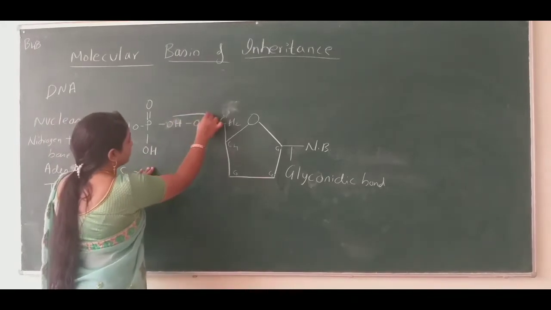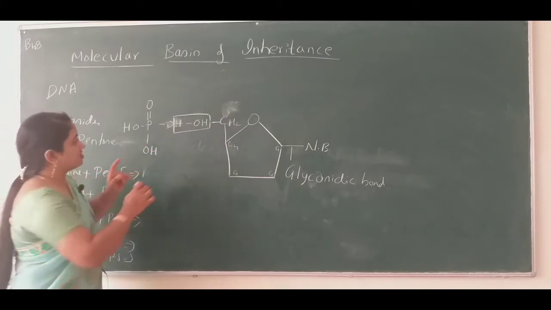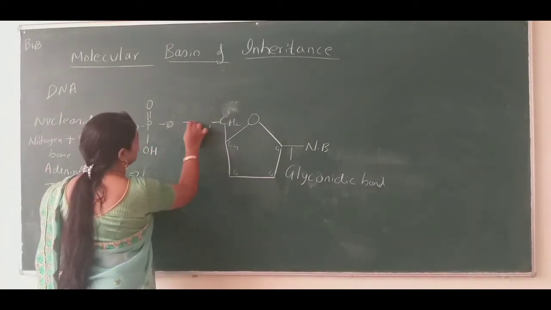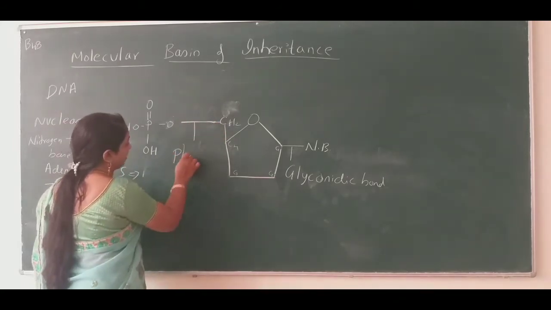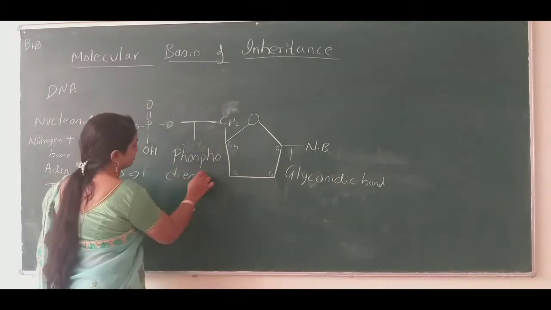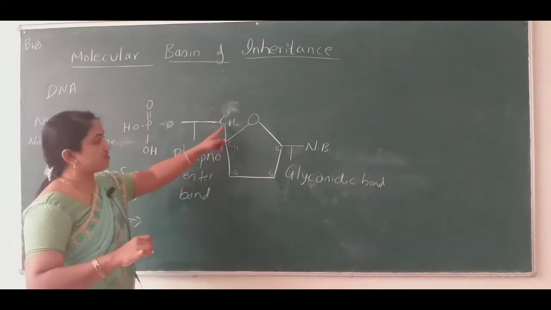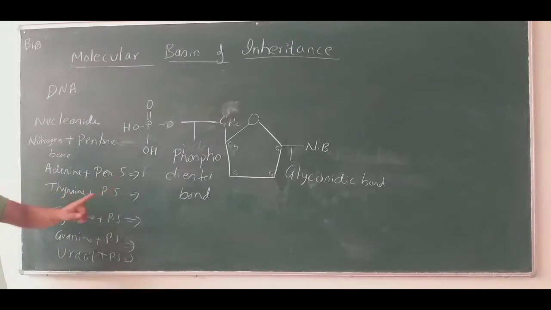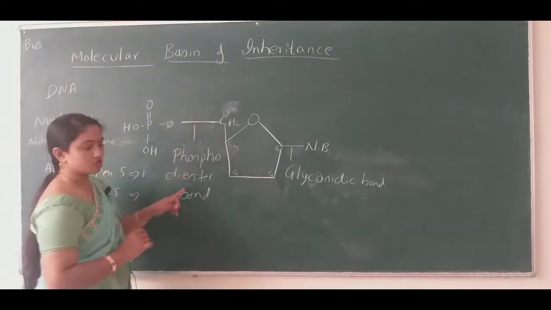By the removal of one molecule of water, the phosphoric acid forms a bond known as the phosphodiester bond, and it gets attached to the fifth carbon atom of pentose sugar.